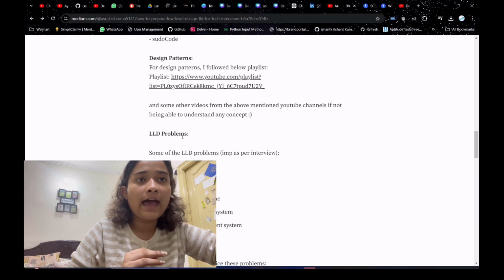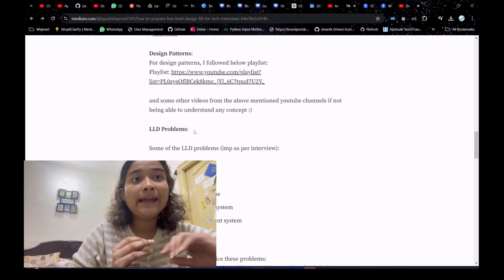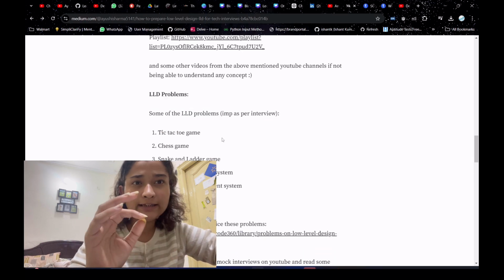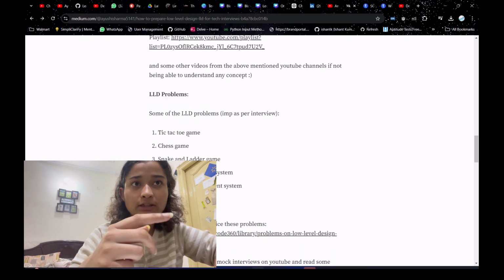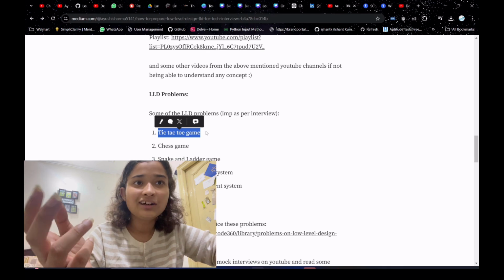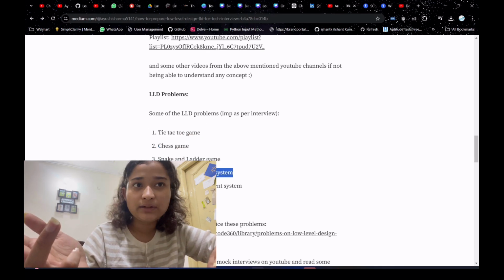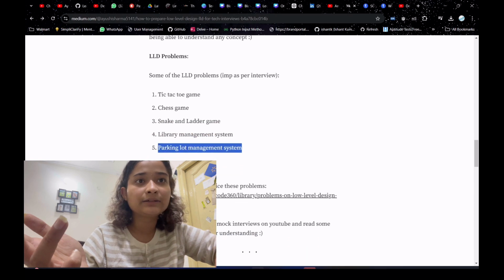Okay, and finally some LLD problems. Some of the very important LLD problems which are asked in interviews are the tic-tac-toe game, chess game, snake and ladder game, library management system, and parking lot management system.